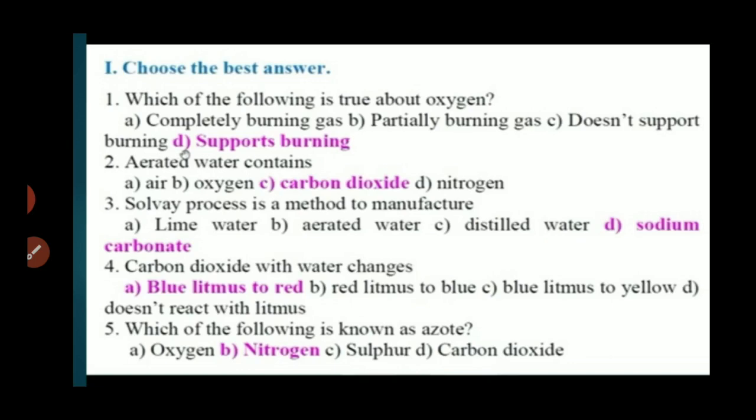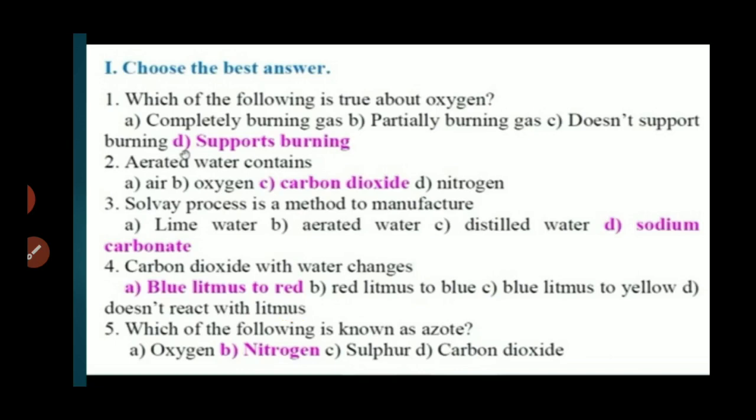Fourth one. Carbon dioxide with water changes A. Blue litmus to red, B. Red litmus to blue, C. Blue litmus to yellow, D. Doesn't react with litmus.